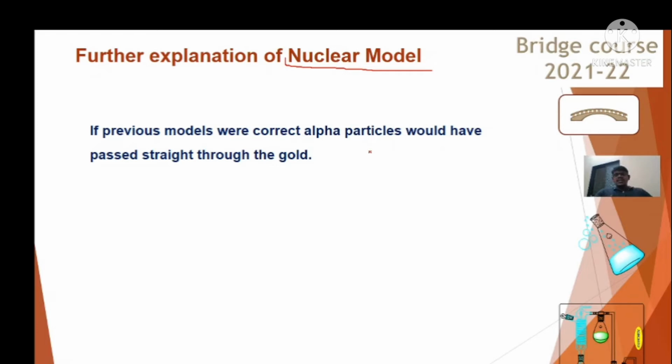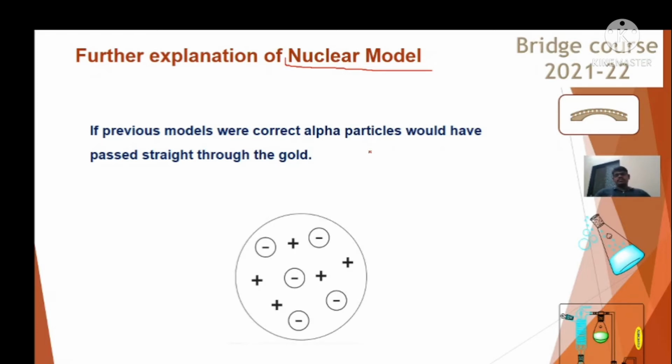So this is the further explanation of the nuclear model. Previously, they said the positive charges and negative charges were dispersed, like that chocolate cookie model, watermelon model, etc. This is not so. All the positive charges are not present anywhere in the structure of the atom, but were concentrated in the nucleus.